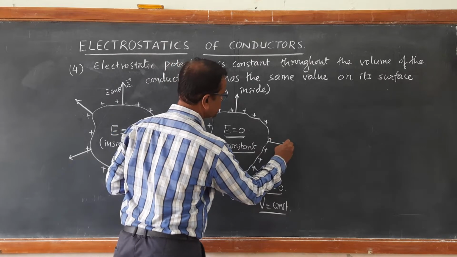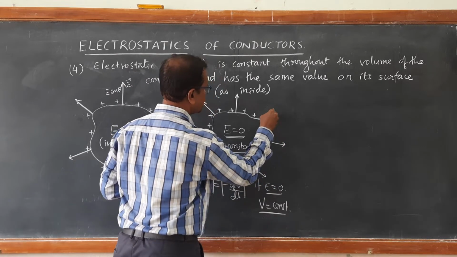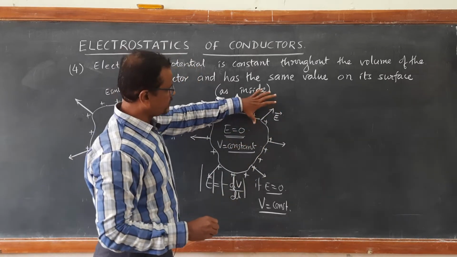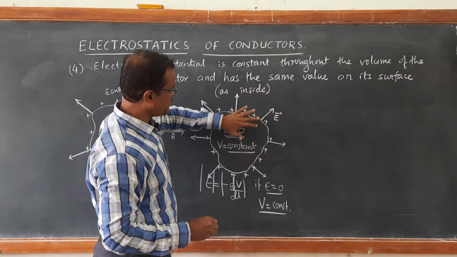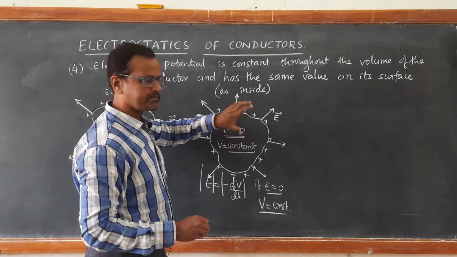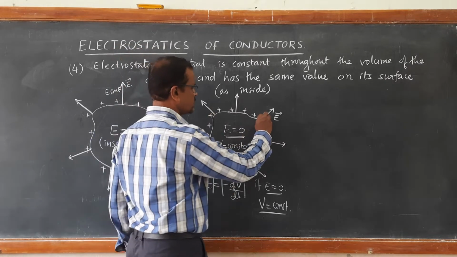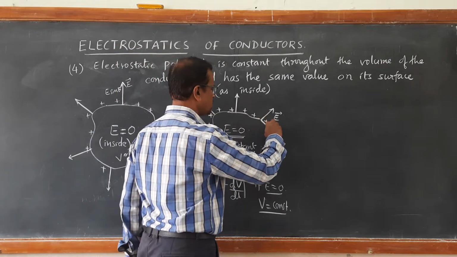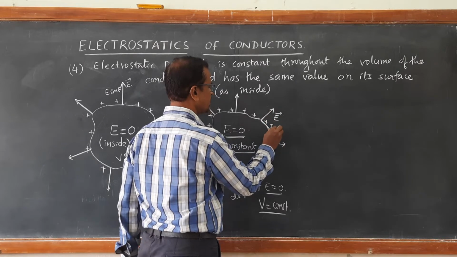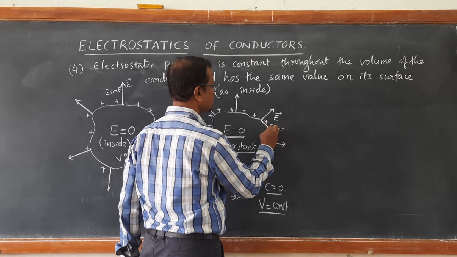At every point it is perpendicular, and this electric field E vector has only a component outwards, and it has 0 electric field inside. This we have also studied earlier. It has no tangential component, that is, the tangential component E parallel is 0.